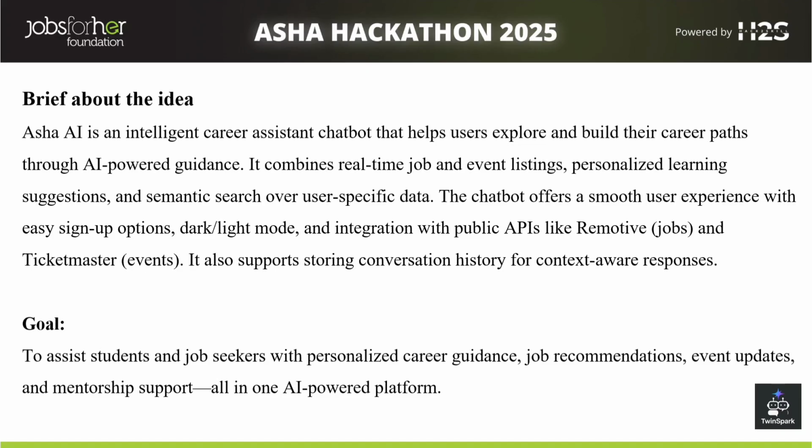And also the Asha AI bot can refer to its documents for answering, as we have embedded some documents in a vector DB. We have used Pinecone vector DB, and the model refers to those vectors for answering the queries as per the user's requirements.